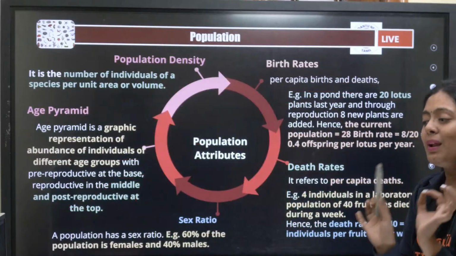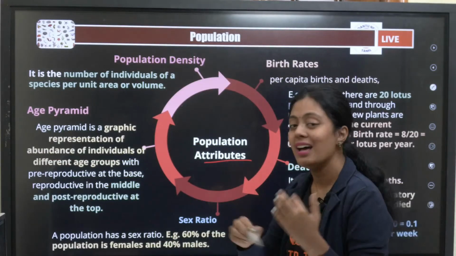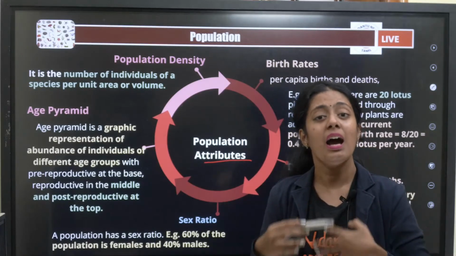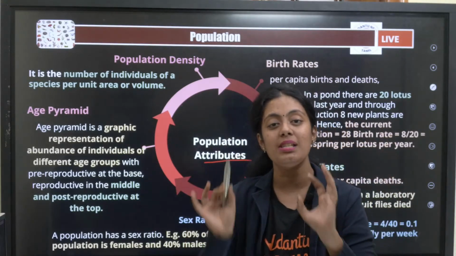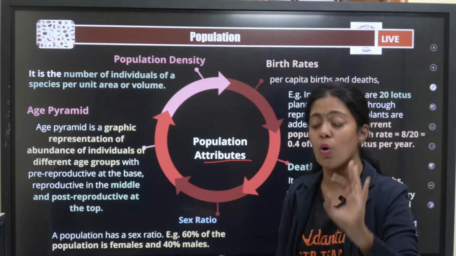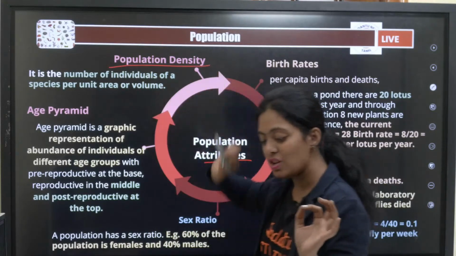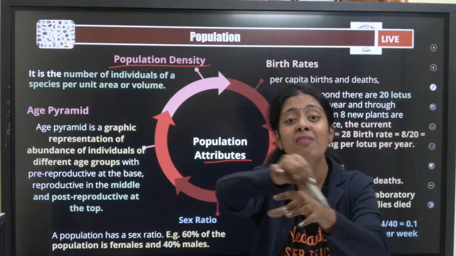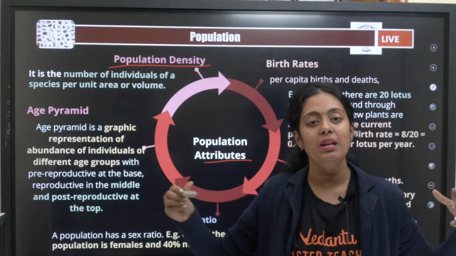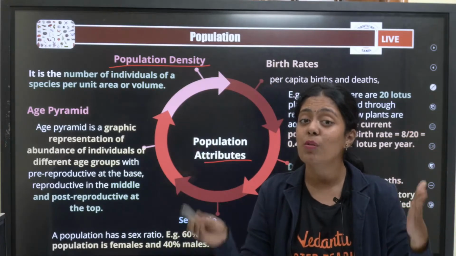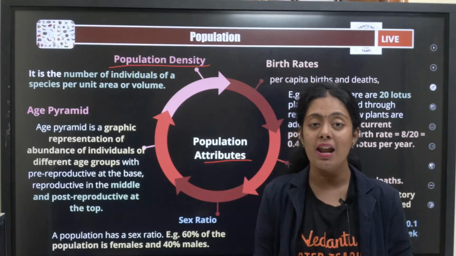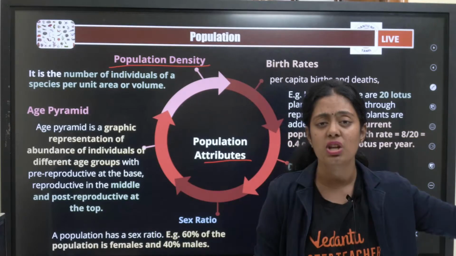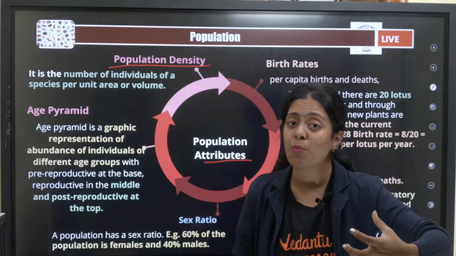Now population attributes. What are attributes? Characters. We also have some characters like height, weight, BMI. Similarly, what are the attributes of a population? Very important. First, let's start with population density. What is population density? The number of individuals living in a given area. Say there is an area of 2 square kilometres. The number of people living in that 2 square kilometres is what we call population density. Metro cities like Chennai, Bangalore, Coimbatore are all densely populated, correct?